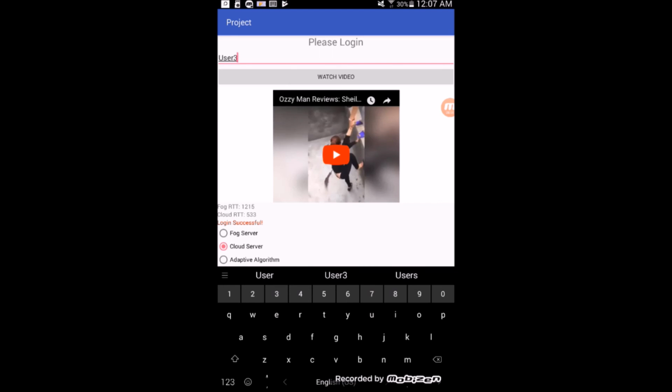We did have 5 users that we used, and 2 of them were successful upon logging in, while 3 of them were not. Overall, I demonstrated the use of both servers as well as the use of the adaptive algorithm created by us by pretty much showing every use case scenario.